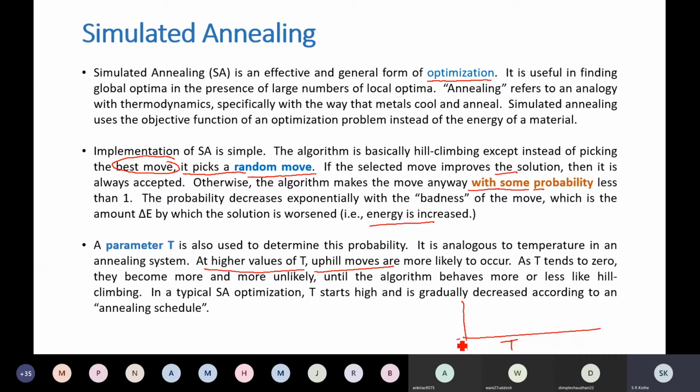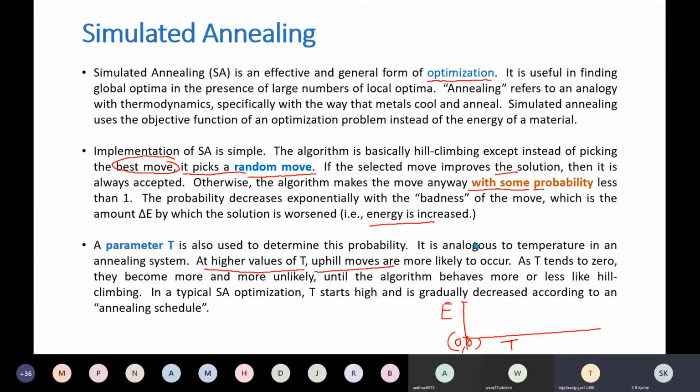This is 0. This is energy. If energy is low, then temperature is high. Energy is low, that means at this point temperature is high. Right, correct. Who answered this? Agent.